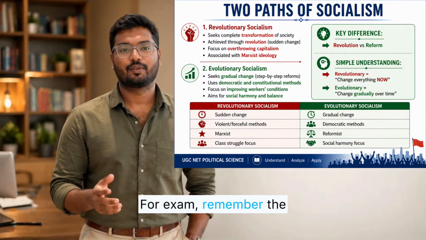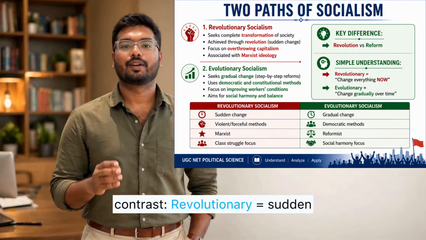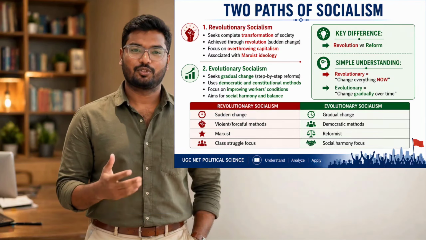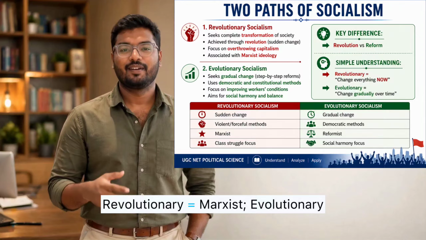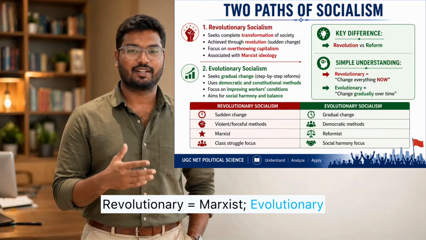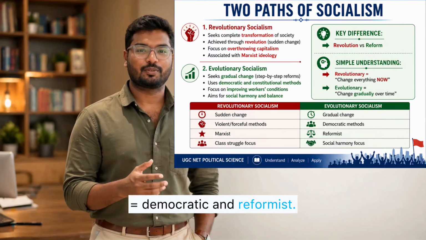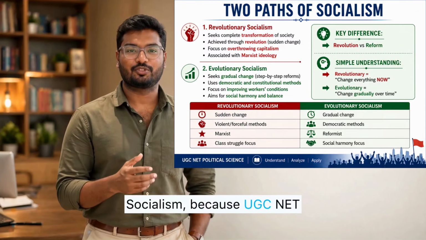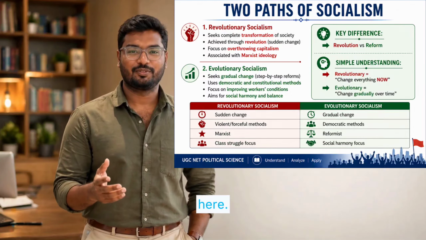For exam, remember the contrast: revolutionary and sudden transformation, evolutionary and gradual reform, revolutionary and Marxist, evolutionary and democratic and reformist. Now let us cover the types of evolutionary socialism because UGC NET asks many questions from here.